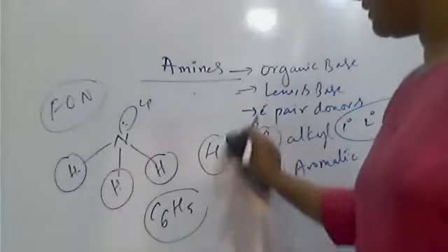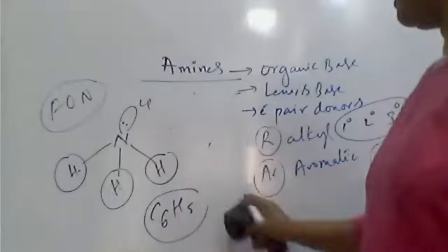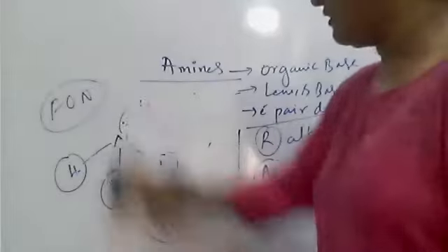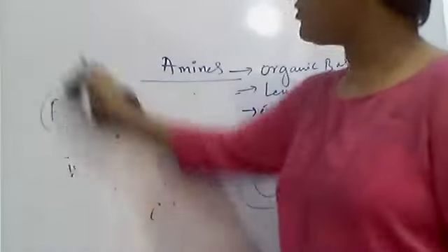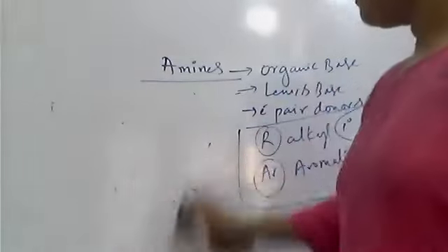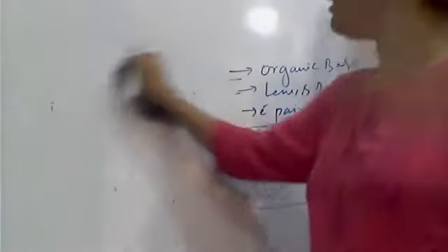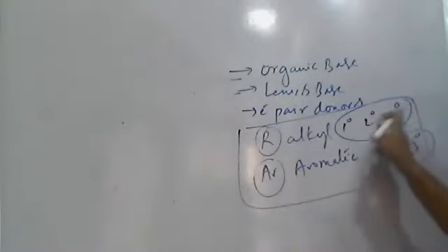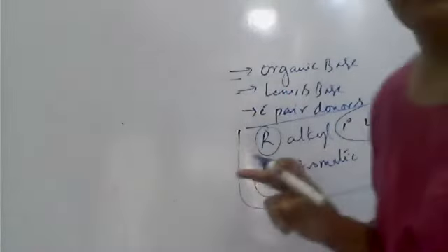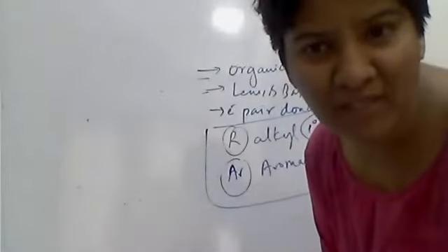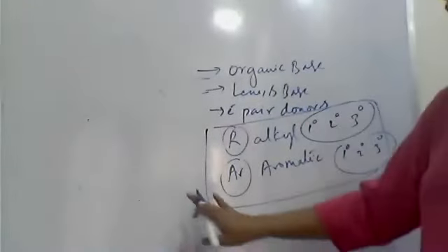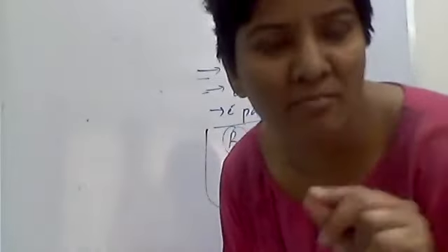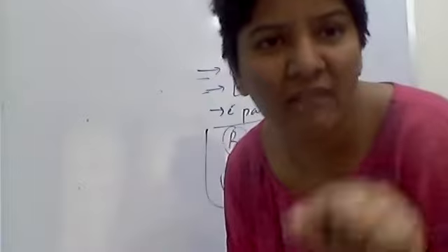But one thing to remember here: as we replace the hydrogens with alkyl and aryl groups, we have to now compare the basic nature of these different amines. And remember, all these primary, secondary, tertiary amines will be in the pyramidal shape, because they still have three sigma bonds, bond pairs, and one lone pair.